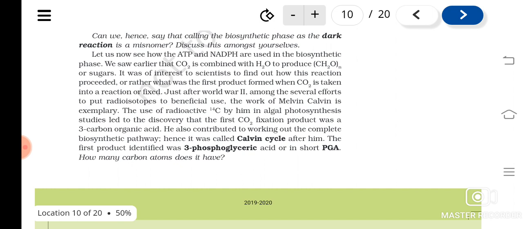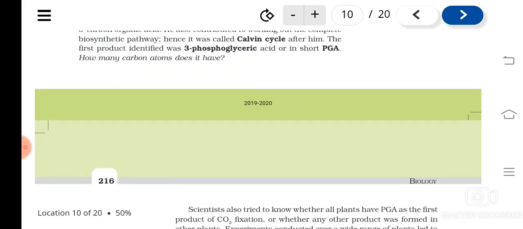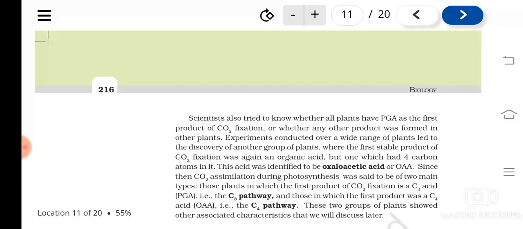In the Calvin cycle, who has elucidated this? This cycle was elucidated by Melvin Calvin, and here the first product formed by carbon dioxide fixation is a three carbon molecule, 3 phosphoglyceric acid, or PGA. Because of this, this cycle is also known as the C3 cycle, because the first stable compound formed is a 3 carbon compound. Understood?